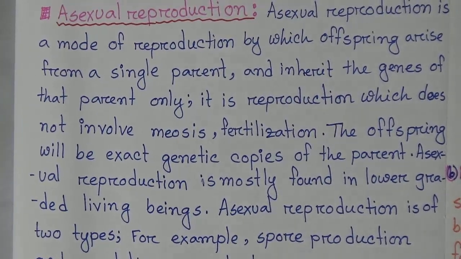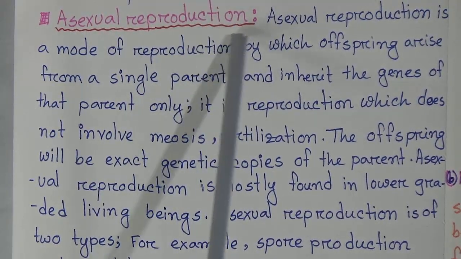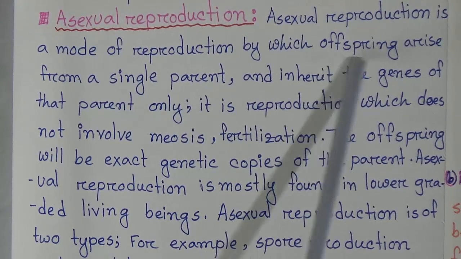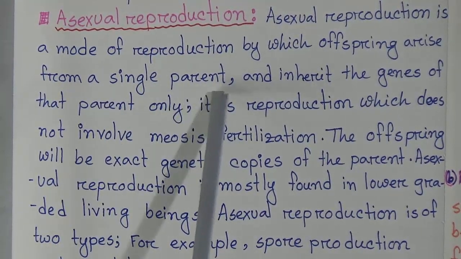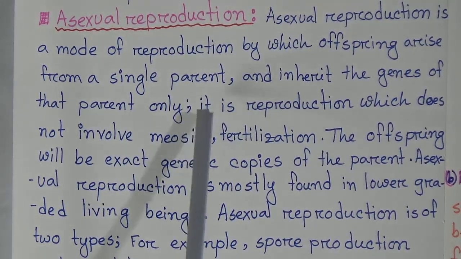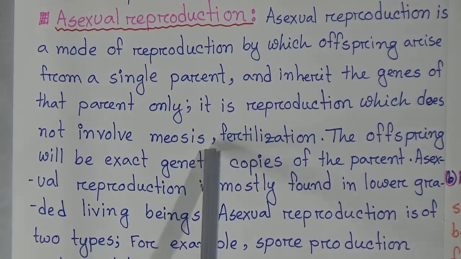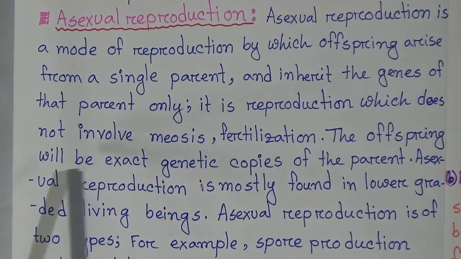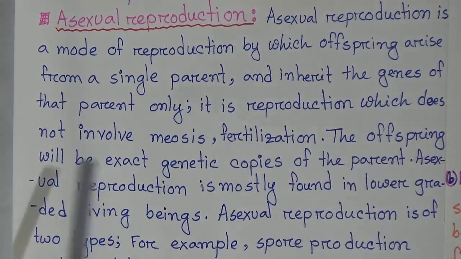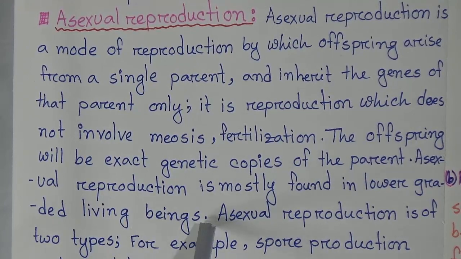Dear students, first we will discuss asexual reproduction. Asexual reproduction is a mode of reproduction by which offspring arise from a single parent and inherit the genes of that parent only. It is reproduction which does not involve meiosis or fertilization. The offspring will be exact genetic copies of the parent. Asexual reproduction is mostly found in lower graded living beings.